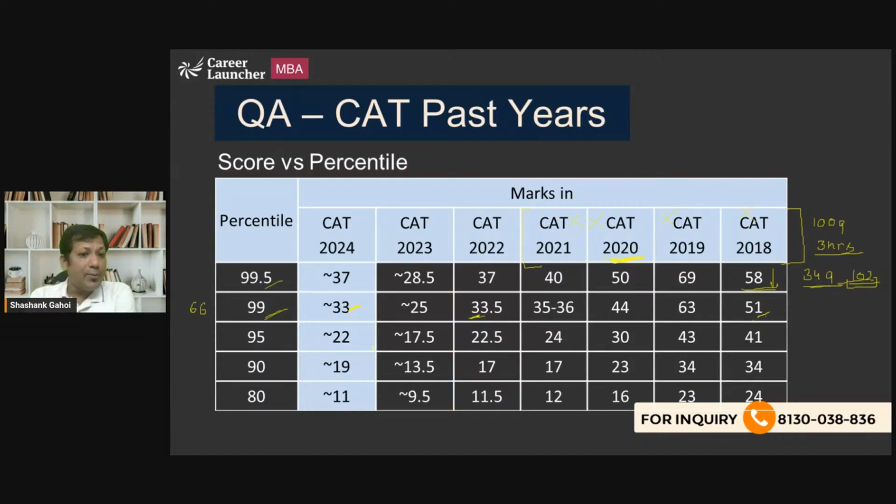Okay, so what is the important value? That is going to be 50% of the total marks. Now if you see, if you are going to get 1/3, 33% of the marks, you are going to get 95 percentile, and that's a good value. So getting 1/3 of the questions means you are going to do 7-8 questions right out of 22. You are going to end up at 95 percentile, and I don't think it's a very huge thing to achieve. It can easily be managed. It can easily be done.